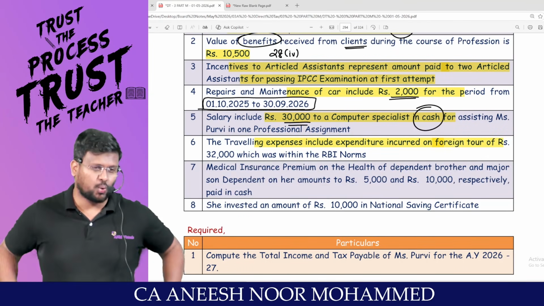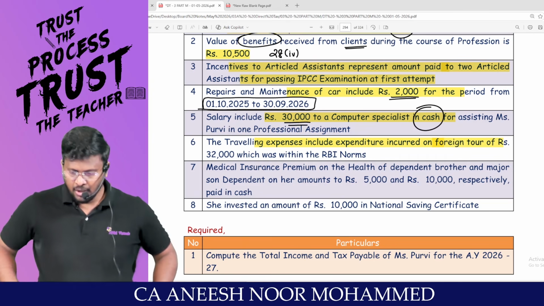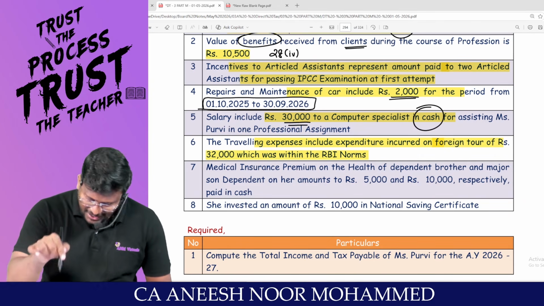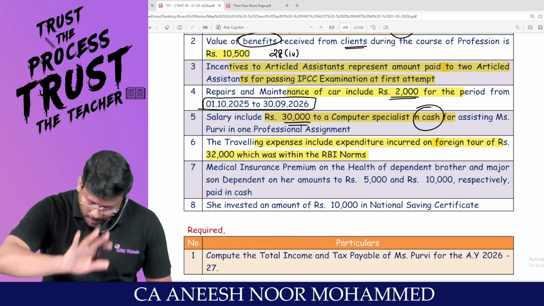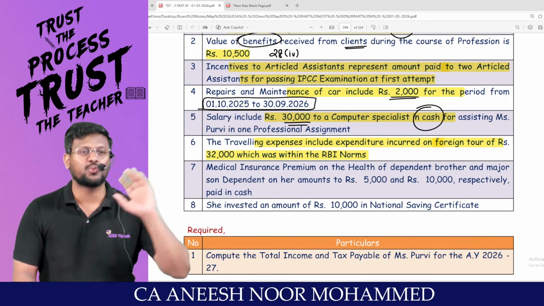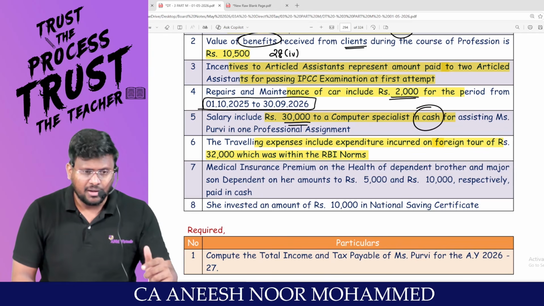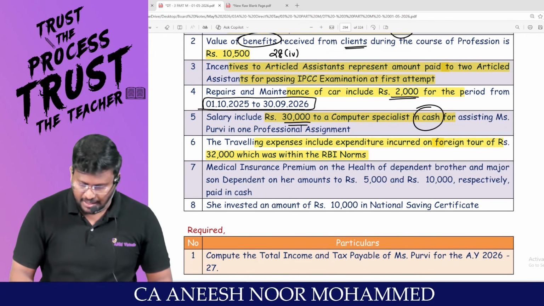This auditor has gone outside India for some audit work, rupees 32,000, which was within the RBI norms. That means it is allowed by RBI, hence no problem. Nothing should be added back. If it was not allowed by RBI, then that amount should be added back.